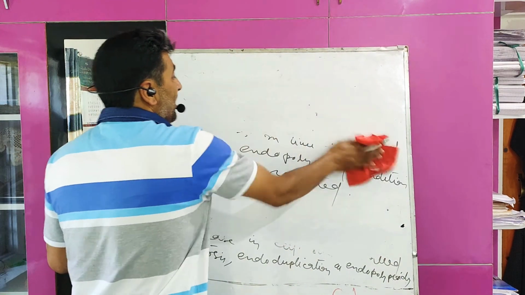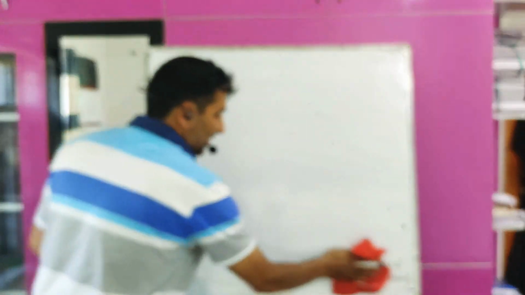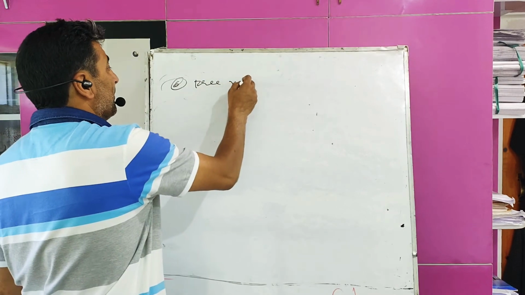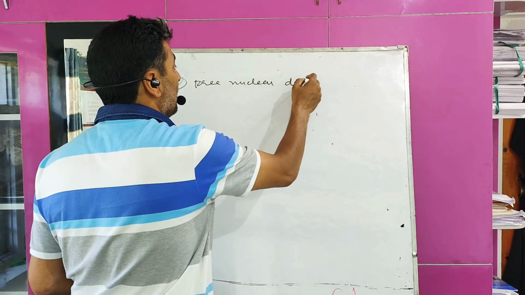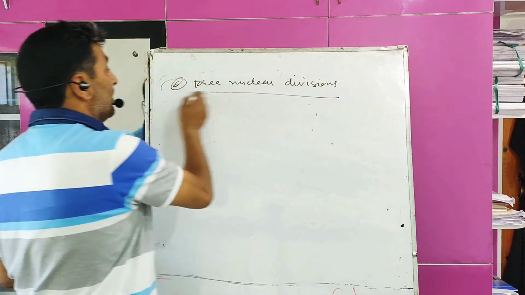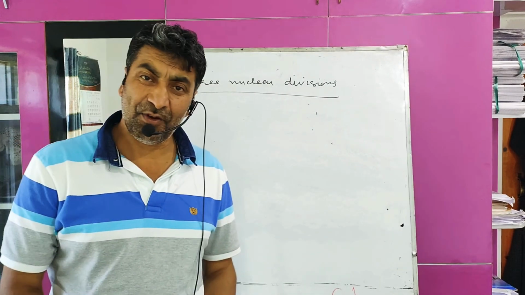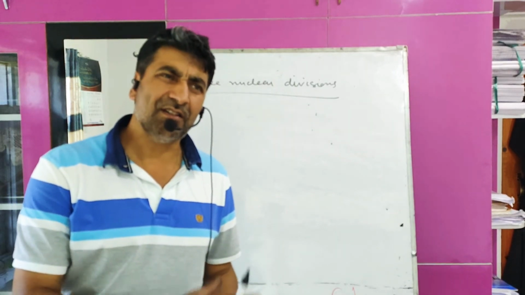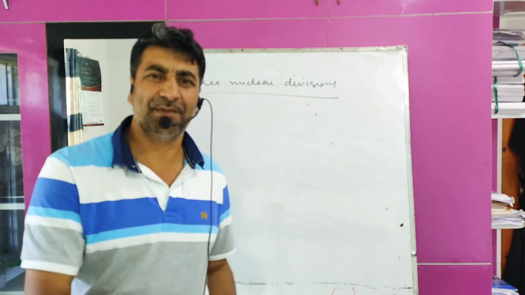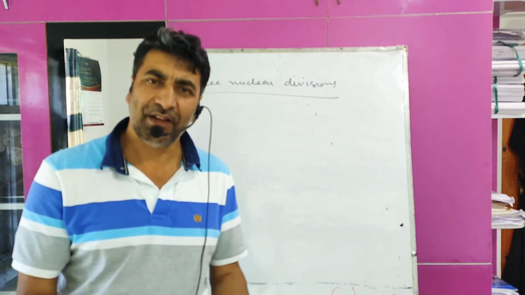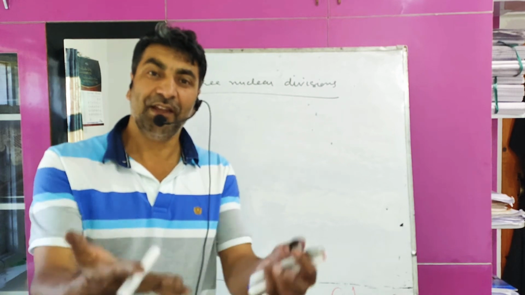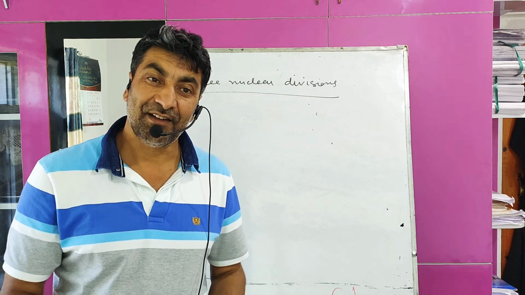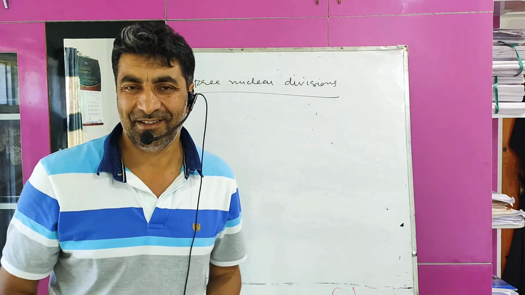This is the fifth type. Next and last type is called prenuclear divisions. Sixth type, prenuclear divisions. What are prenuclear divisions? This is also a form of mitosis. In some cases, nuclear division occurs repeatedly without the division of cytoplasm. So what happens? The number of nuclei increases in the cell, and it leads to a multinucleate condition in cells.